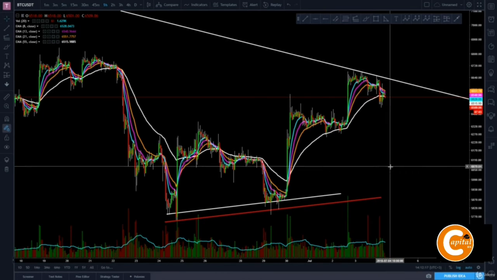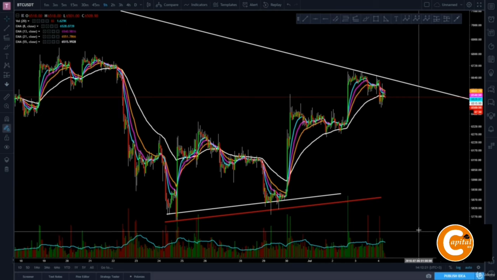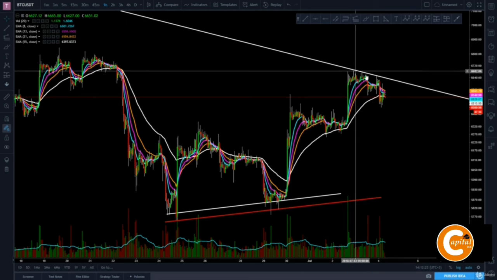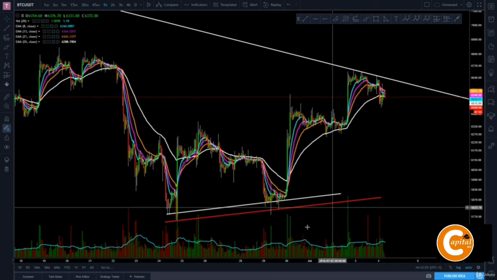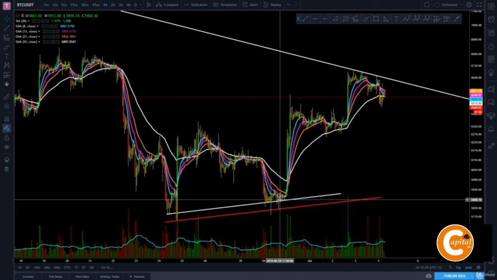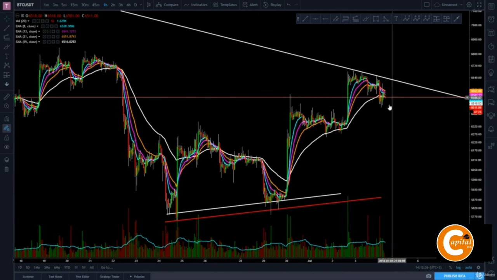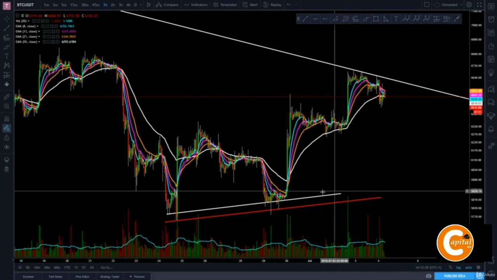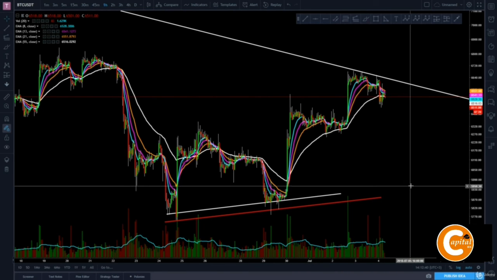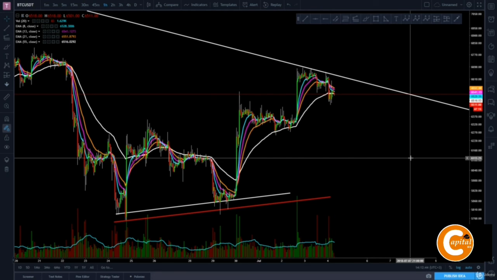So if you are a trend line trader, you should take chances when it comes to reaching the resistance trend line to enter a short position, which means to sell. And when it comes to reaching a support trend line, to enter a long position, which means to buy. And when you buy at the support trend line, always target the resistance trend line. And if you sell on the resistance trend line, always target the support trend line, or wherever you are comfortable with your percentage gains, right?